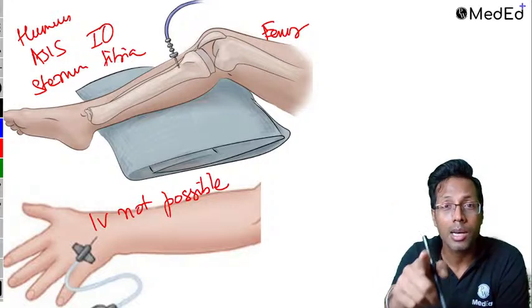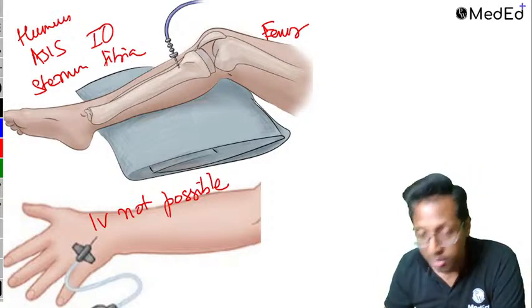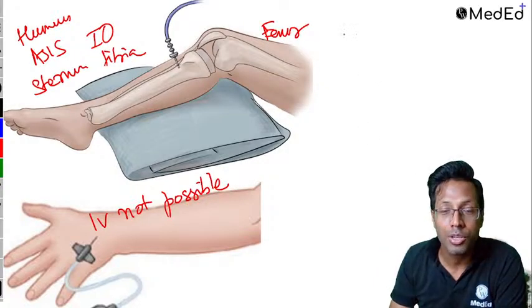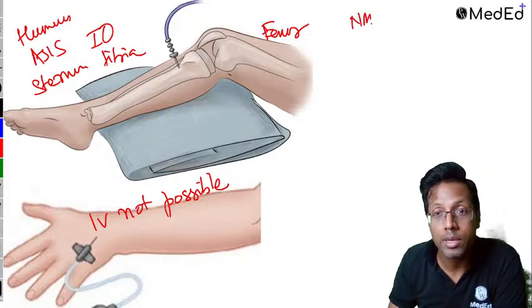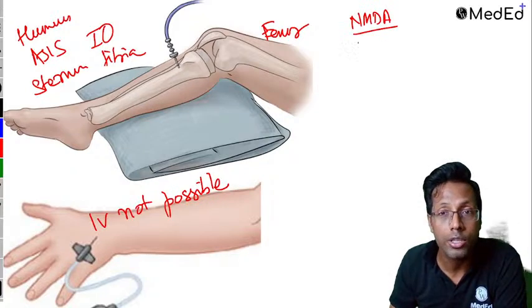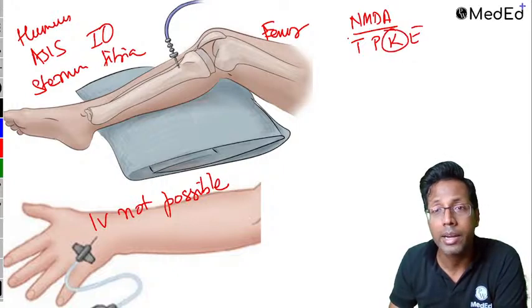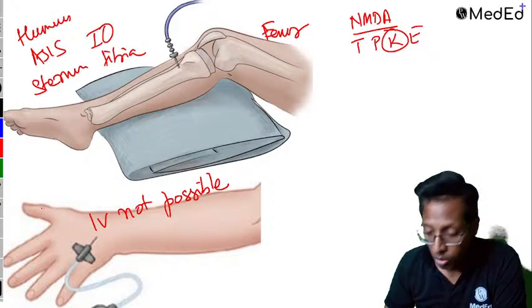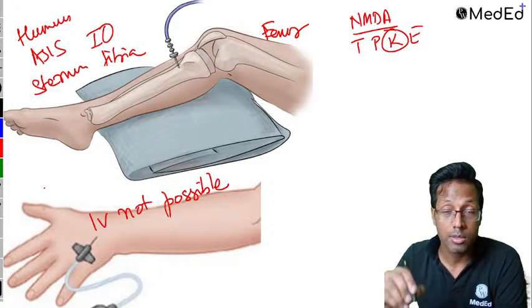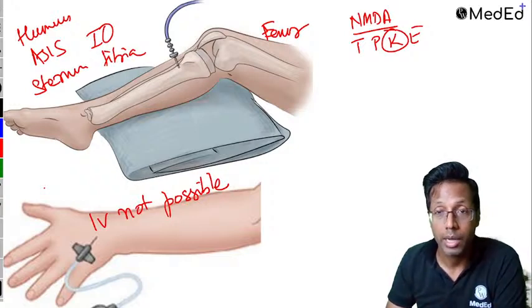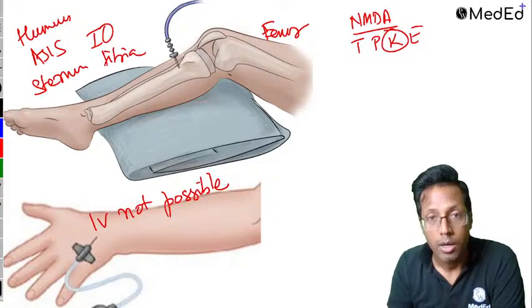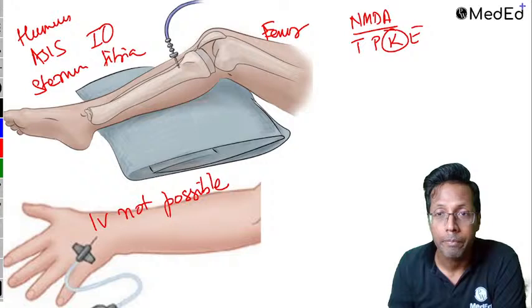Ketamine was this time a question asked in FMGE, by the way. What was the question asked? Which of the following is an NMDA receptor antagonist? Options given were thiopentone, propofol, ketamine, etomidate. The correct answer is ketamine. It was this year's FMGE question, NMDA. Remember that. Such questions come in the exam.